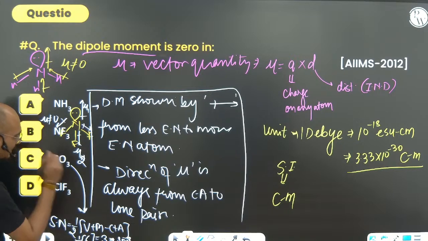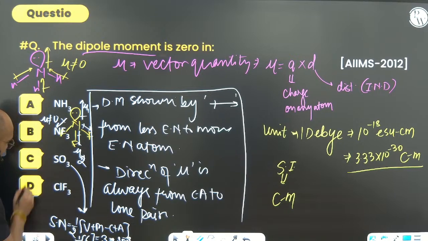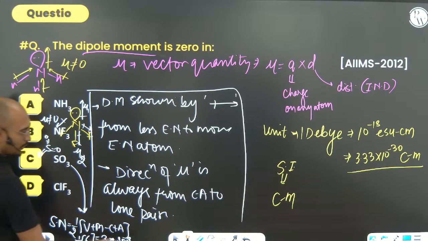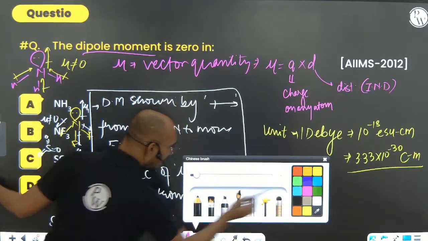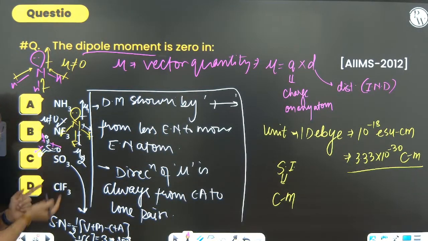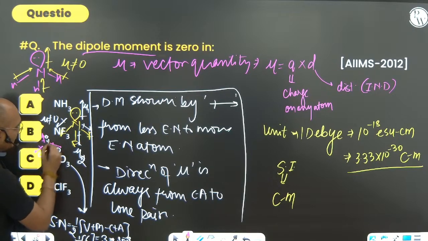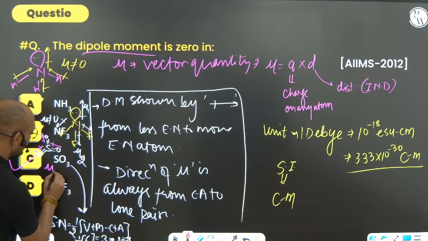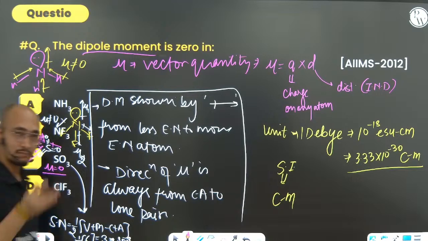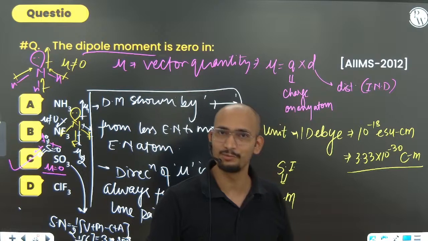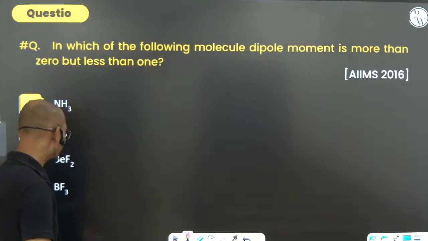So if it is sp2, it should be trigonal planar: S double bond O, double bond O, double bond O. Can you see all of these are symmetrical? And if they are symmetrical, all of them will be cancelled by each other. Can you see 120 degrees? There will be mu on this side, and both of the mu's will be cancelled by each other. So SO3 has mu equal to 0, because whenever there is a symmetrical molecule, the mu is going to be 0 as a rule. You can do it directly.